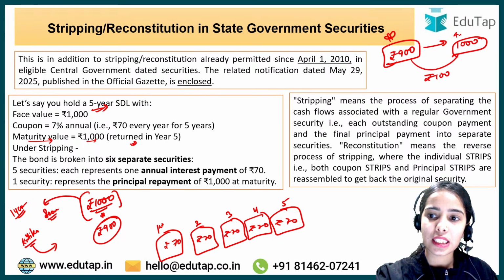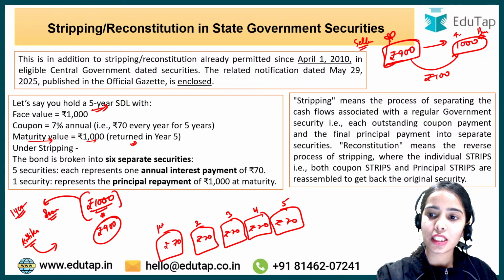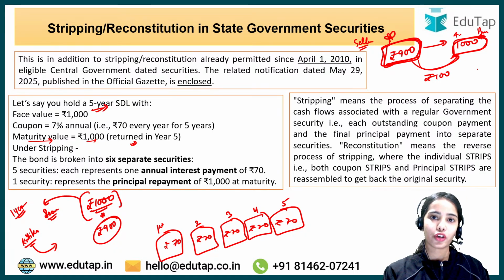So I am selling the security for 900. I am the seller, and the buyer will think that okay, they are getting the security for 900, and on maturity they will get 1,000 rupees, so they will make the profit of 100. Now why am I selling? Because I have sold this